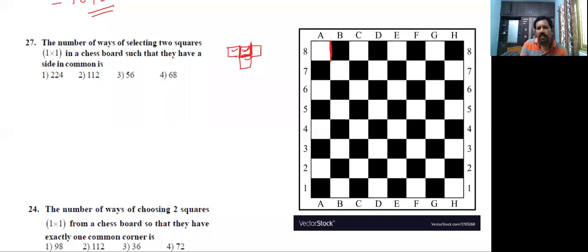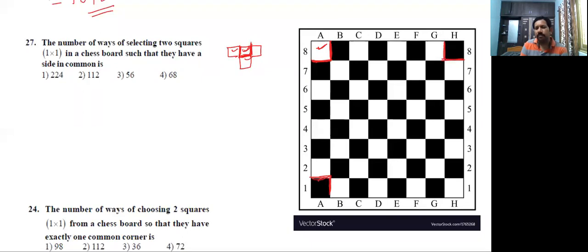See that this is the common side of both the squares. This is also a common side. Overall, the corner square has two common sides. Similarly, identify the remaining squares also. These squares have two common sides, and this is also having two common sides.